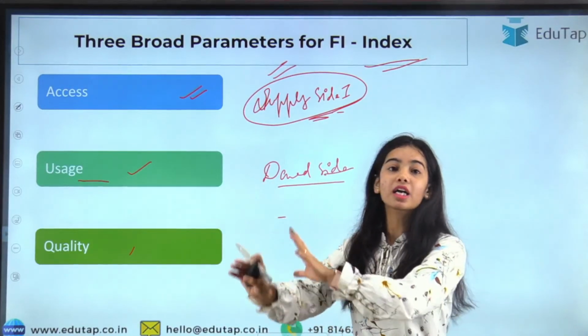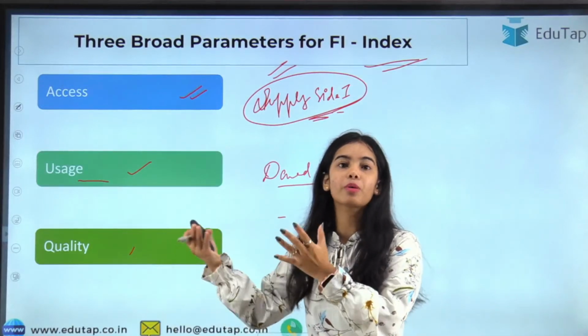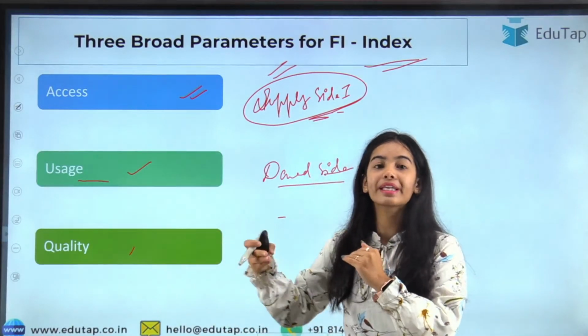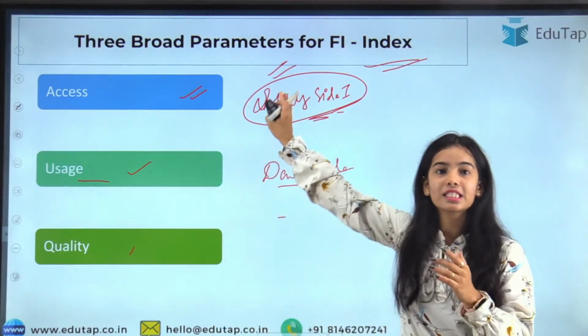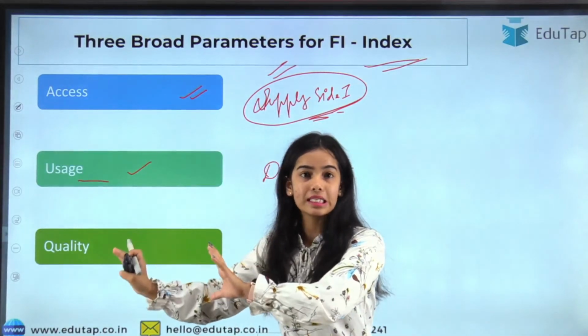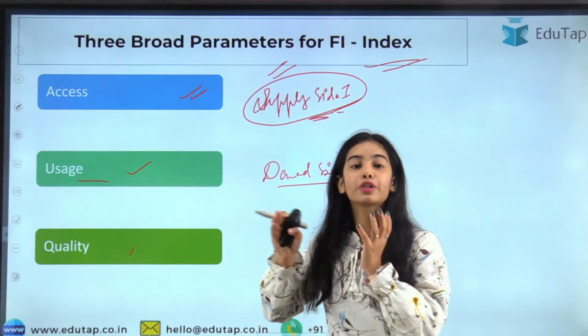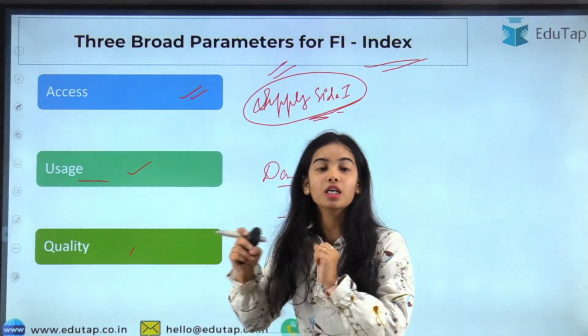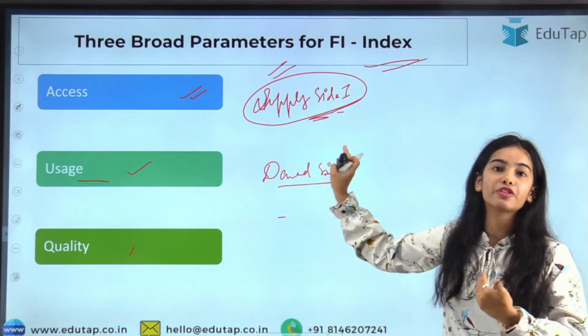Like, you have a bank account near your house, but are you going to that bank to open your account or to get the different services that you want? So access means the supply of facilities has been done. Usage means, are you using it? Do the people have the demand? Is demand being created for the financial facilities or not?